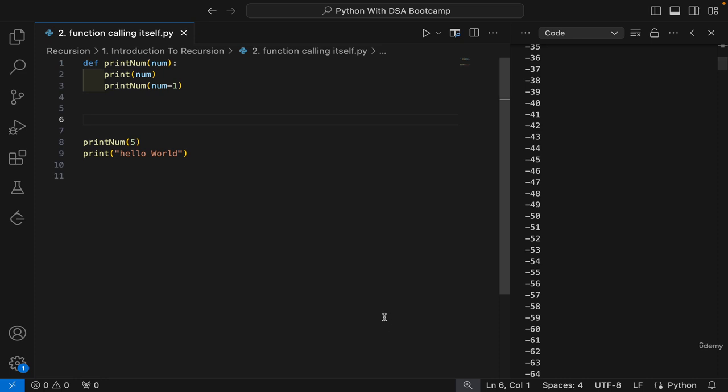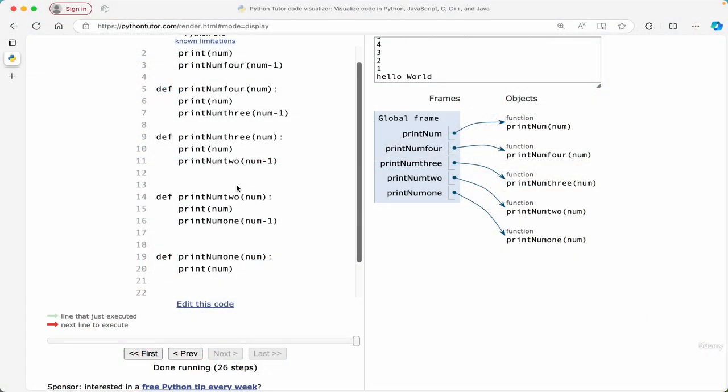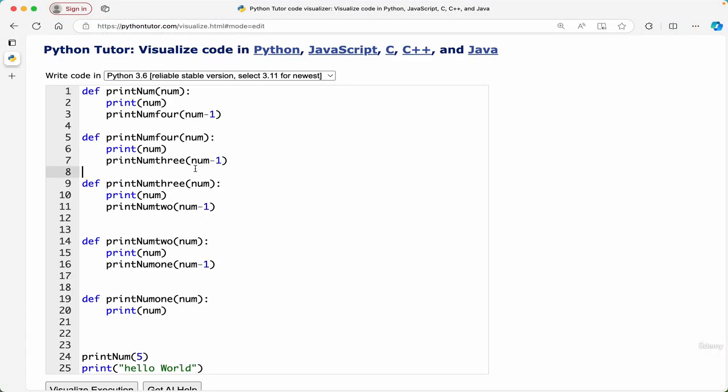Because if you understand, all these functions, when they are getting created, they are not getting destroyed, because they are still in the memory waiting for their next function to complete the work. The printnum function with value 5 is still waiting for printnum with value 4. The 4 one is waiting on 3, and all of them are taking some memory in my computer, right? So that stack memory can quickly get filled because it's an infinite call where each number is calling for a number less than itself. So let us quickly see this again, so that your understanding is a lot clearer.